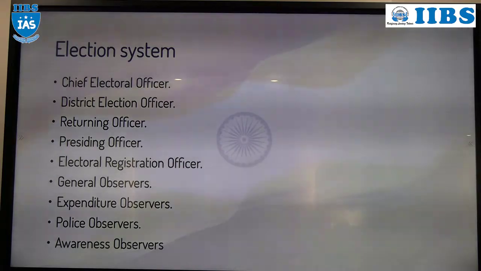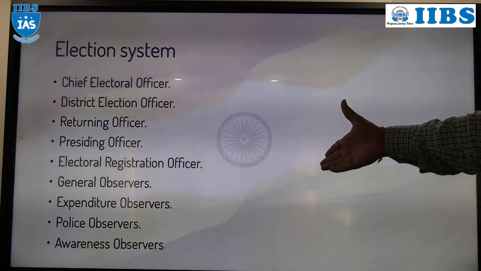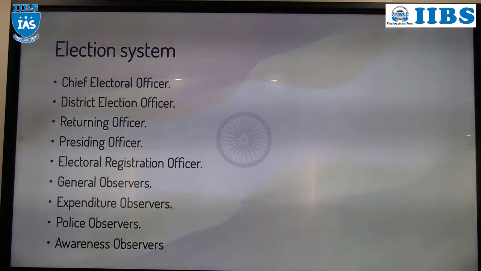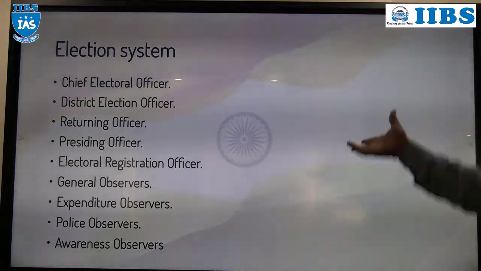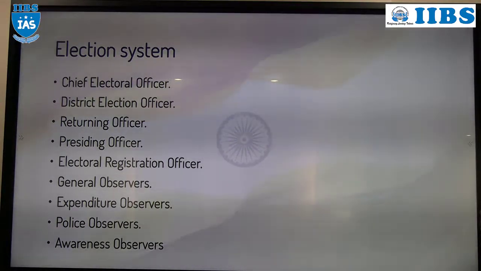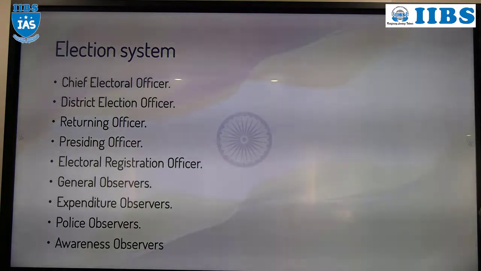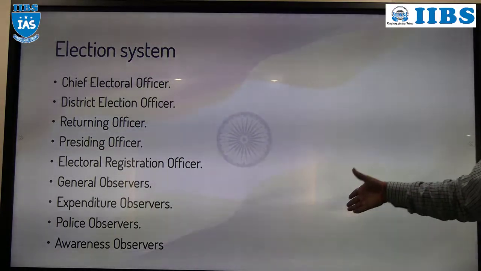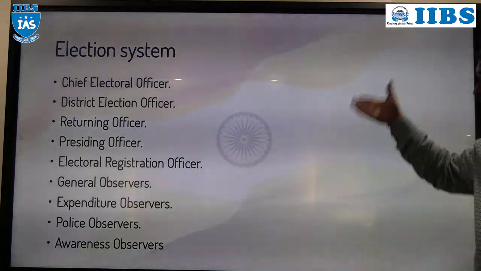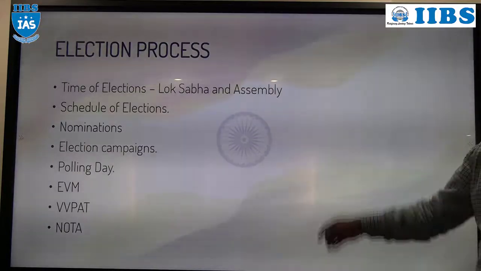Awareness is there, no? So that awareness was spread by which observer? The awareness observer. Understood? So who will appoint these observers? Election Commission of India. Who will supervise these observers? Election Commission of India. Understood? So this is the election system or election machinery.